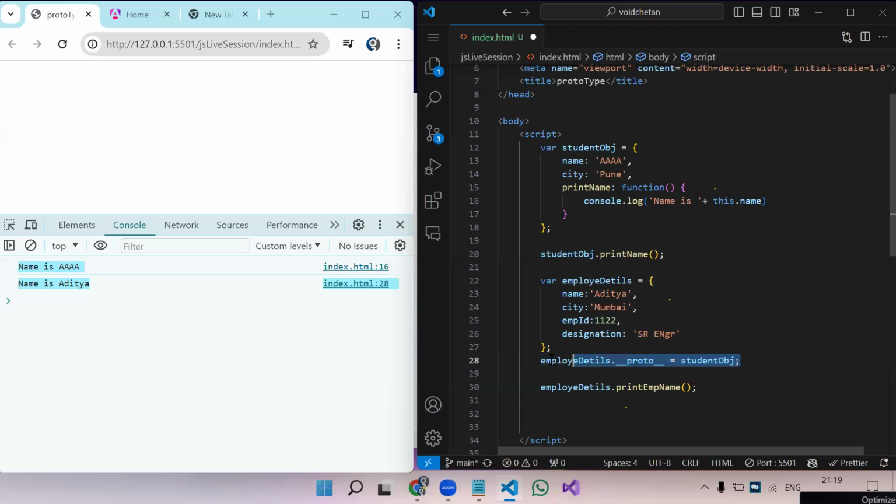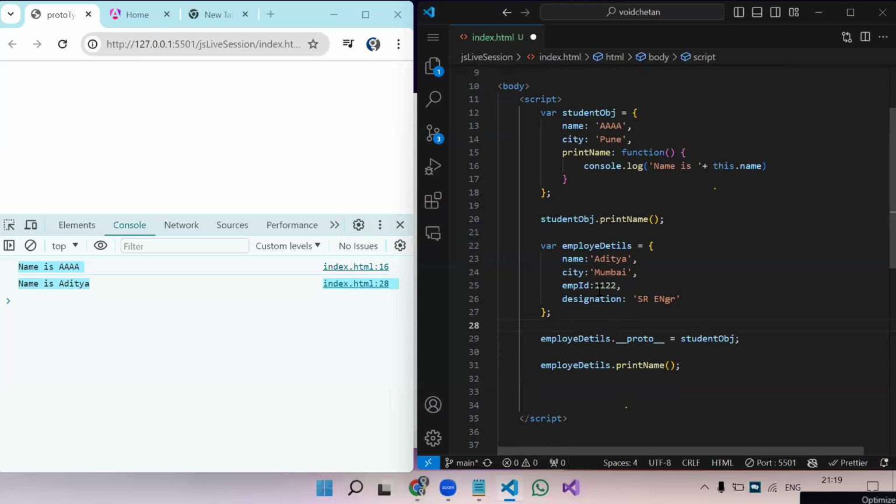So now this line means that to the employee object, we are assigning the prototype of the student object. So now in the employee object, we can access this print name function as well. Now I don't have to create another function in the employee object to print the name. I can make use of the function which is already declared in the student object.